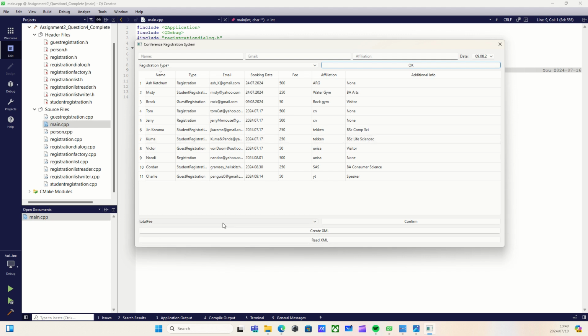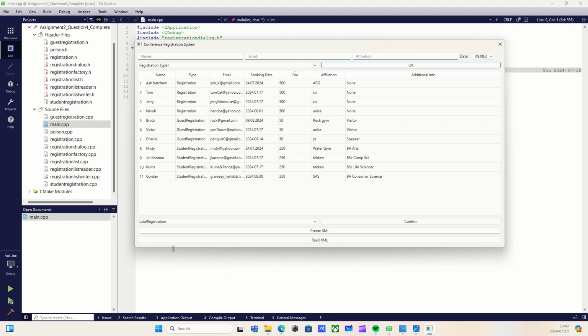Let's do 1 more. Let's do total fee, and I'll pass in all, and we see the total amount due for all is 3,150. If we sort this in terms of the fees, we have 500 4 times, so that's 2,000. We have 250 4 times, which is 1,000, so 1,000 plus 2,000 is 3,000, and then we have 50, 50, 50, 3,150.